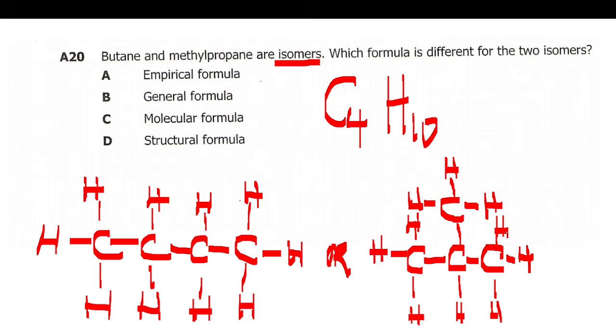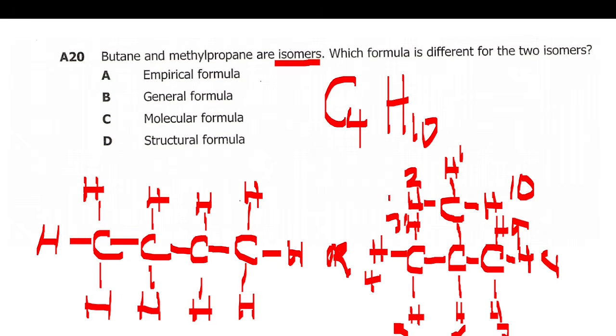So in this one, you can say there are how many carbon? 1, 2, 3, 4. So carbon 4. How many hydrogen? 1, 2, 3, 4, 5, 6, 7, 8, 9, 10. Let me put numbers. So 10 hydrogen like this. Even here, 10 hydrogen, and carbon 1, 2, 3, 4.